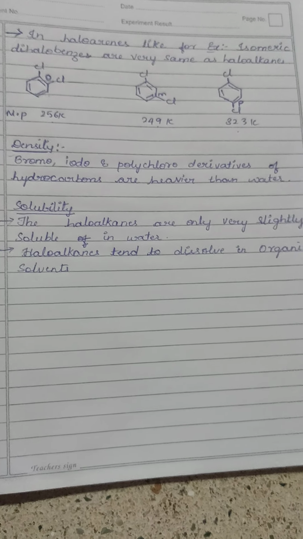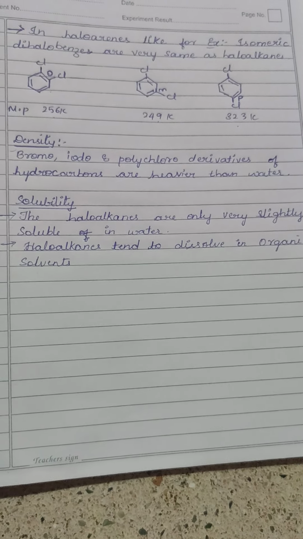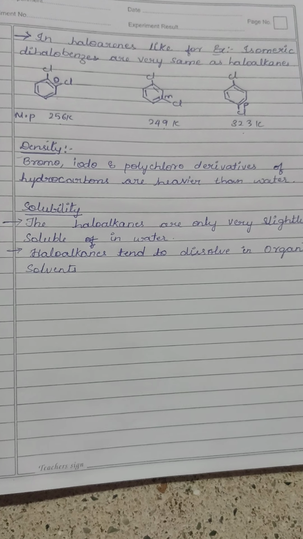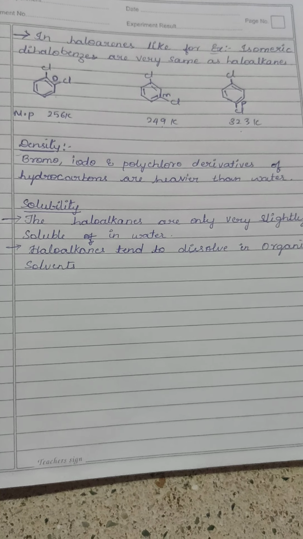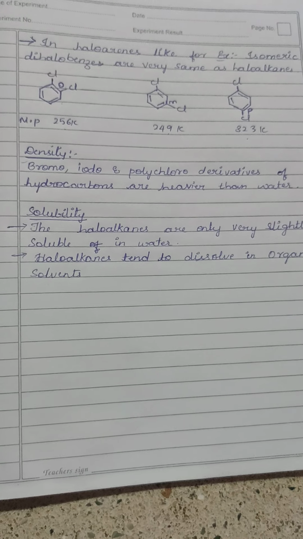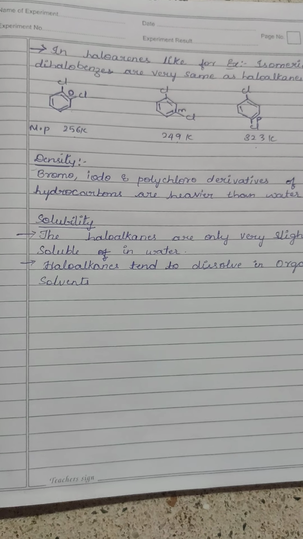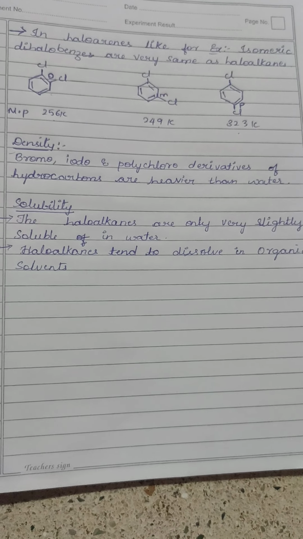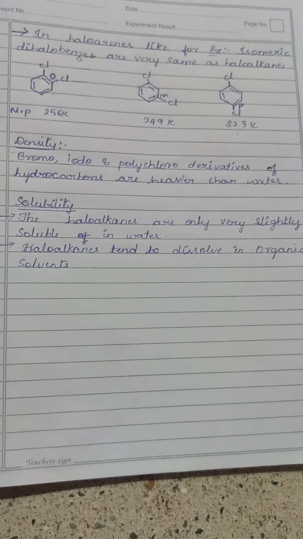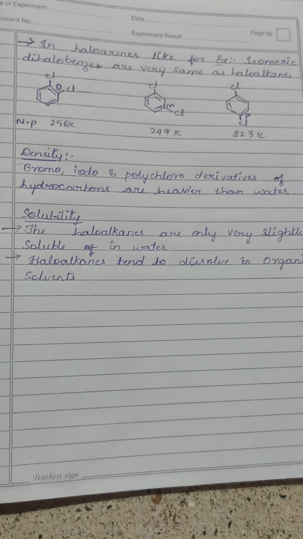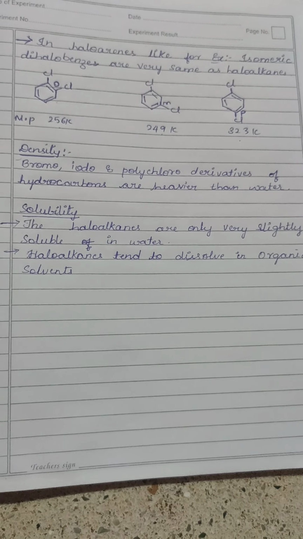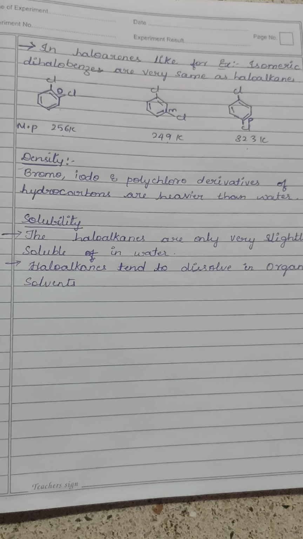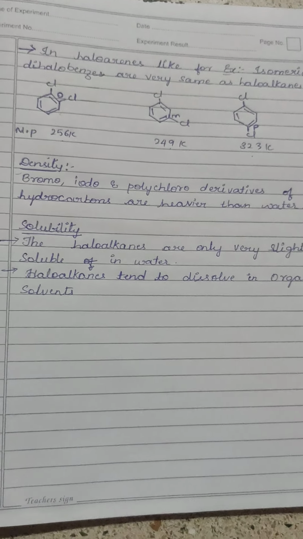And talking about the solubility, the haloalkanes are only very slightly soluble in water because they require some energy to break the hydrogen bonds in the water, whereas less energy is released when new attractions are set up between the haloalkane and water. Whereas the haloalkanes tend to dissolve in organic solvents, because when they form new intermolecular attractions between haloalkanes and solvent molecules, they have much the same strength as they had before they were broken and separated.